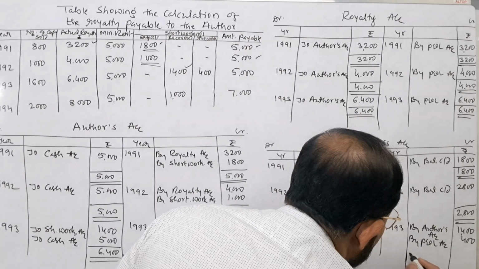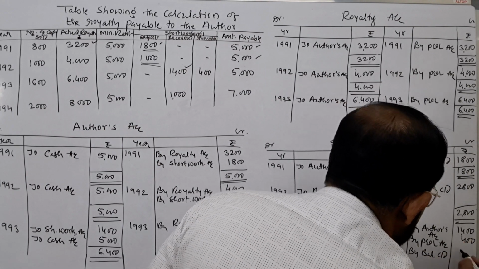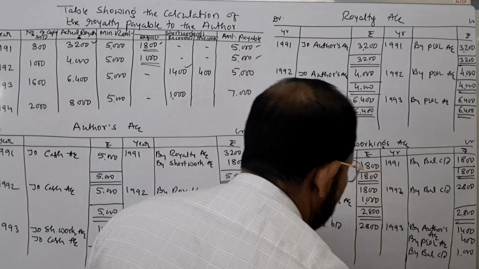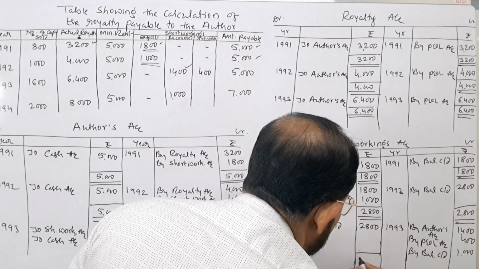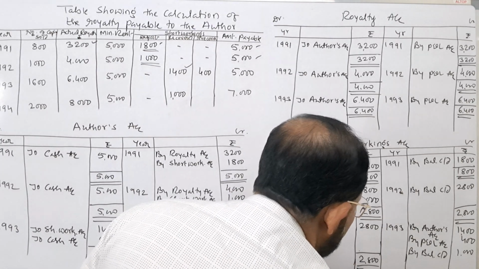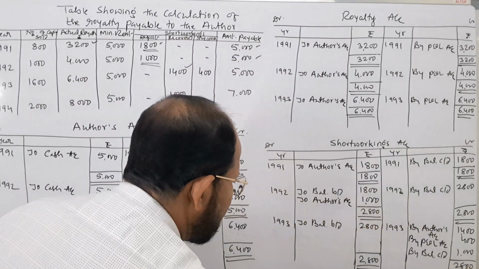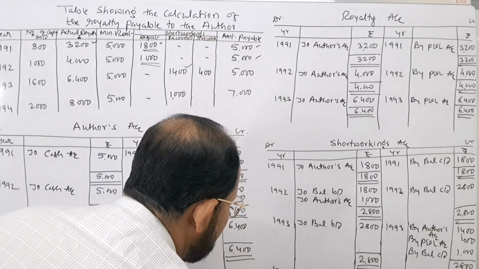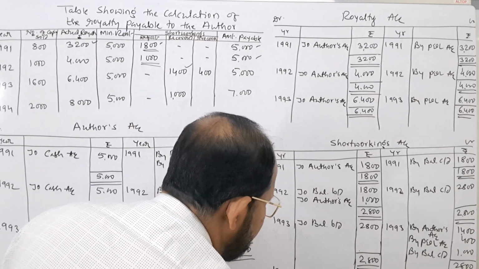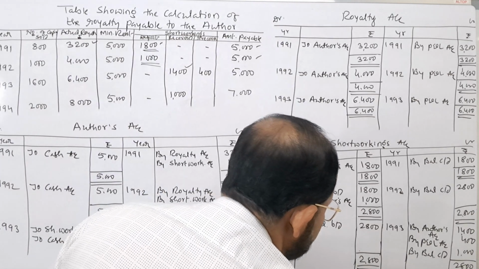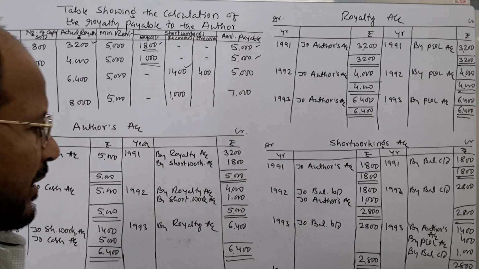Now, what is the balancing figure? That we have to write here. By balance carried on, 1800 means now remaining balance is rupees 1000 only. Now close the account. 2800 and here you write 2800. And this balance of rupees 1000 is to be taken as the opening balance in the year 1994, rupees 1000. This is the way how we have to close the short workings account. Try to understand this one.